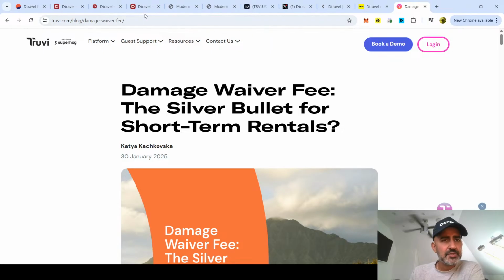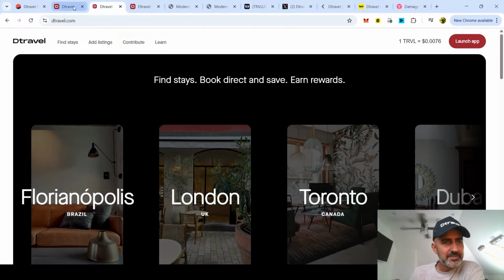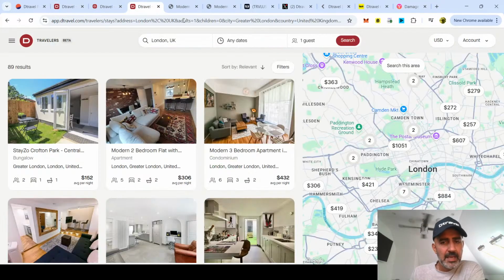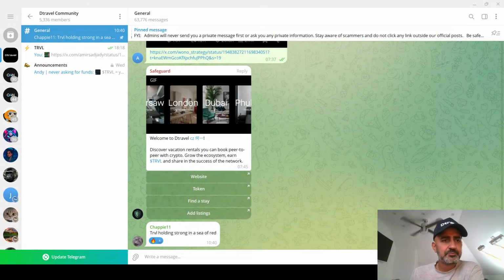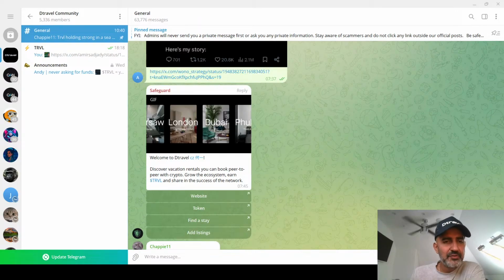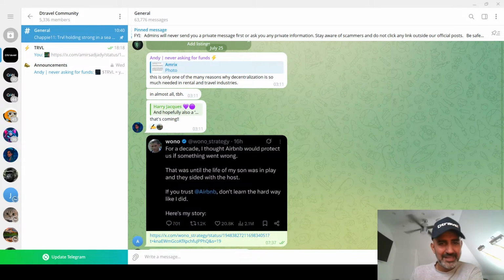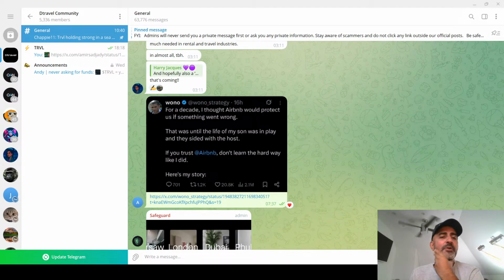All right, so that's kind of my fundamental update on Dtravel. And I had a look at the X page. Go and have a look at the Telegram. The Telegram is really good. Chappie is saying TRVL holding strong in a sea of red. I'm going to have a look at that now. This is something I've been posting. I've been posting stories about Airbnb.